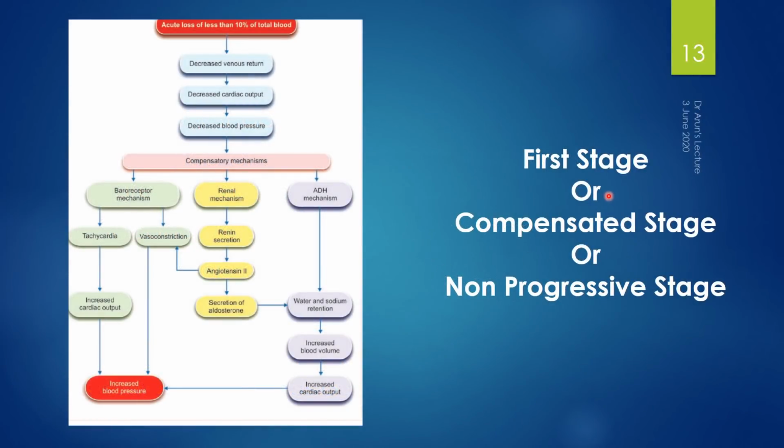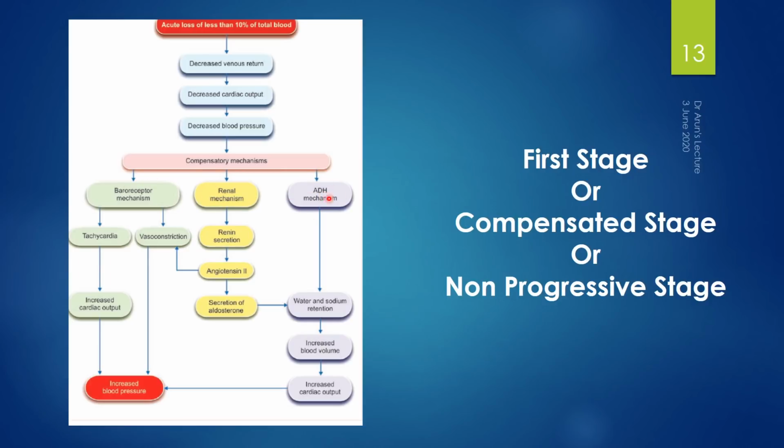Coming to the first stage, or otherwise the compensated stage, or the non-progressive stage of shock. And here an acute loss of blood of less than 10% of the total blood volume can result in decreased venous return, decreased cardiac output, followed by a decrease in blood pressure. So the body needs to cope with the current situation, and compensatory mechanisms like the baroreceptor mechanism, the renal mechanism, and the ADH mechanism have been activated. ADH is the antidiuretic hormone mechanism.